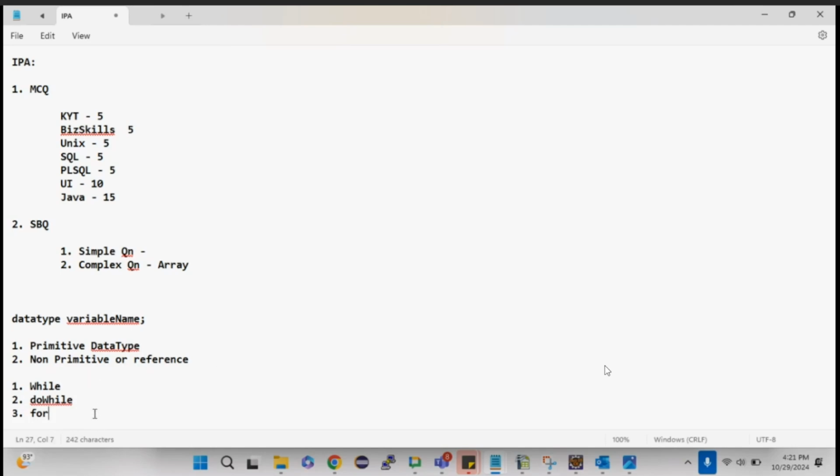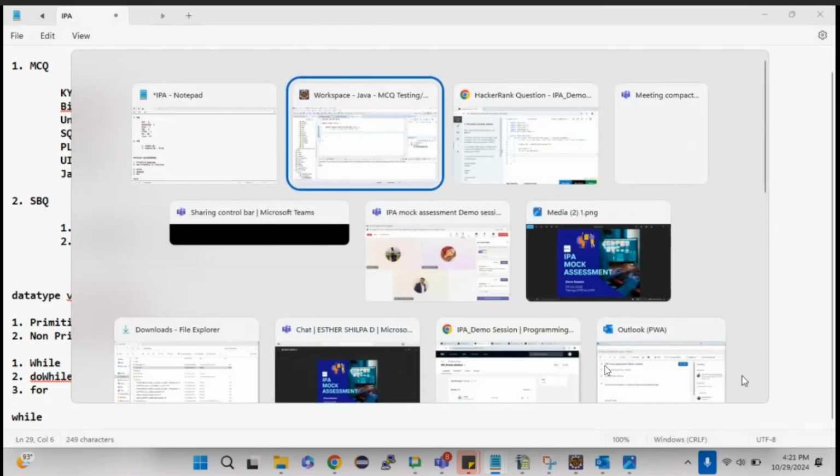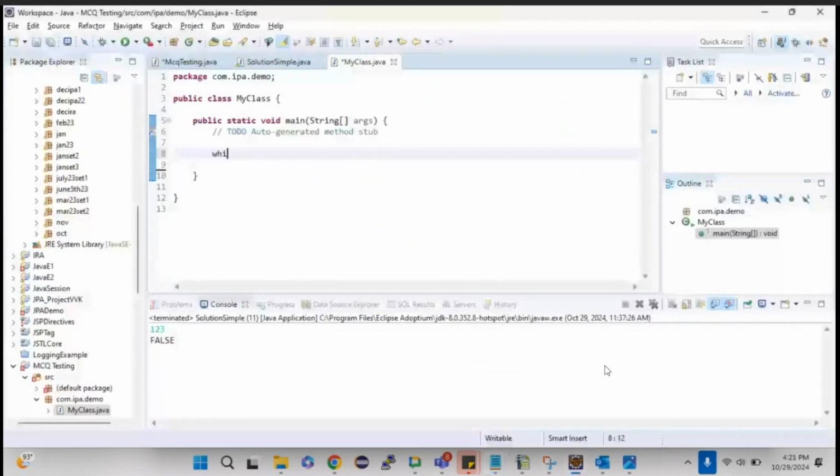So let us start with while then. The syntax will be the while keyword, or else let me just write it in Eclipse so that it will be more clear for you. While, and then you need to give a condition over here. Here I'll be having my statements.